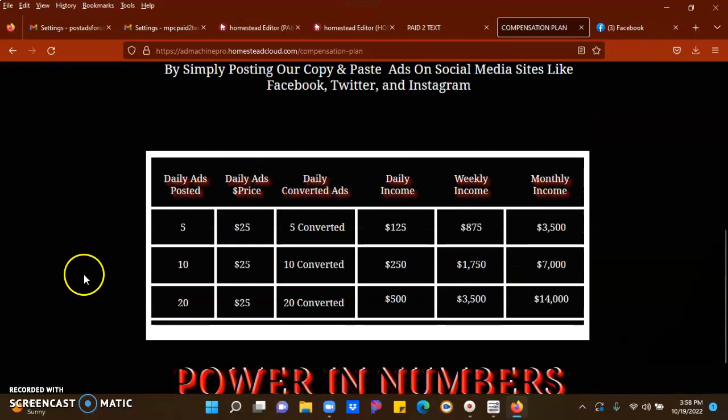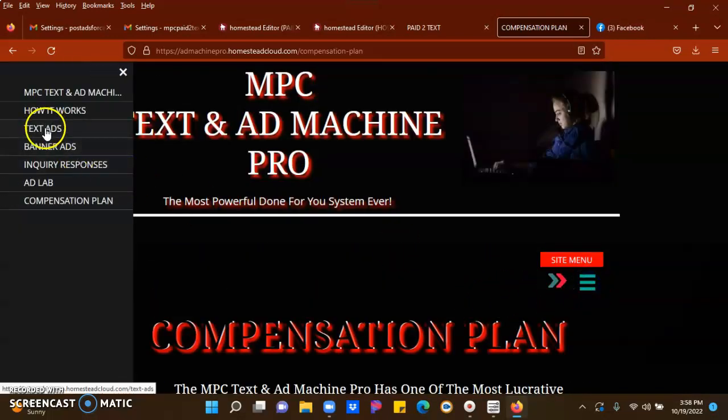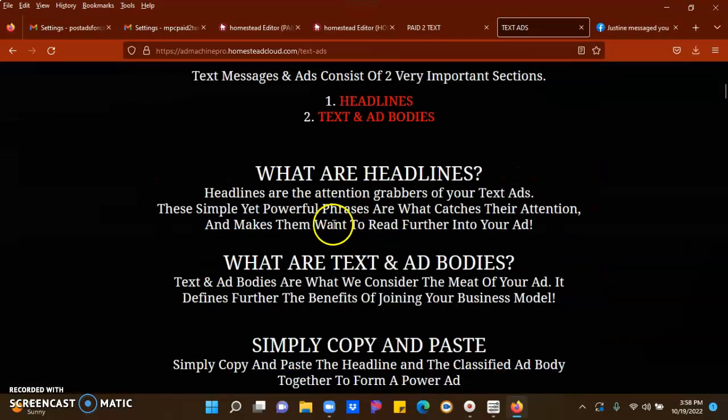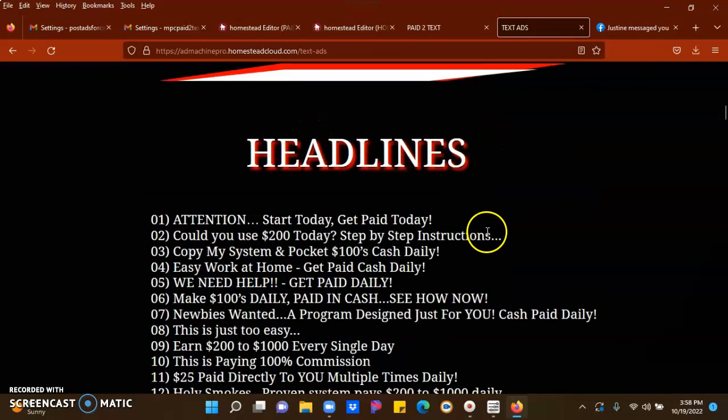Let's go a little bit deeper. What if it was 20? What if 20 people converted at that 25 each? That's $500 per day, guys. Daily income, right? $3,500 for the week, $14K for the month. What did you do to get 14K for the month? Absolutely nothing, but came over here, click right here, went over here where it says text ads, went down here and created an ad, threw that boy up on Facebook, Twitter, Instagram, or sent it out through a text message, however you want to do it. Guys, you're making money doing absolutely nothing.